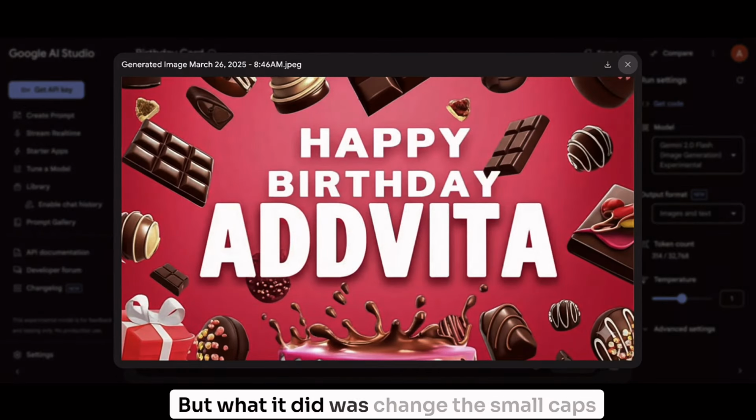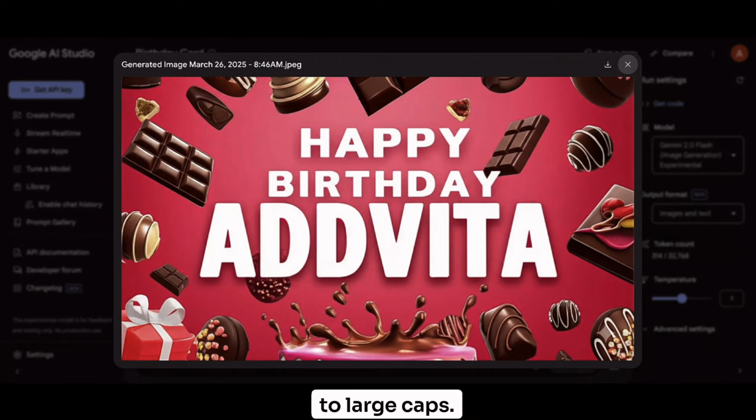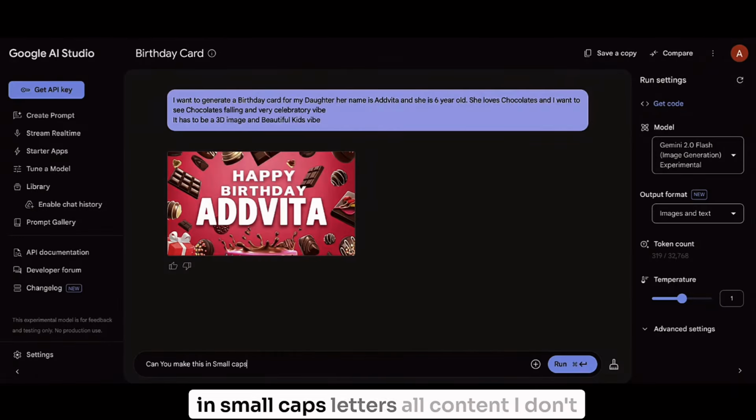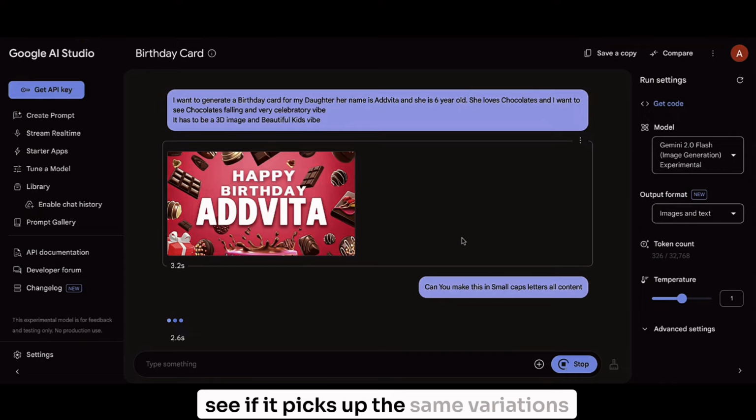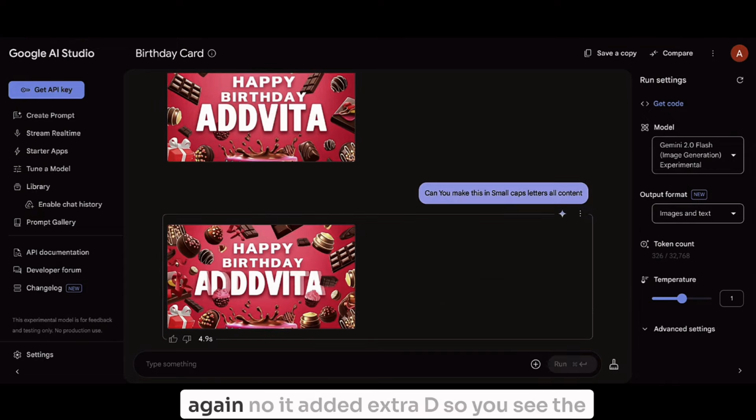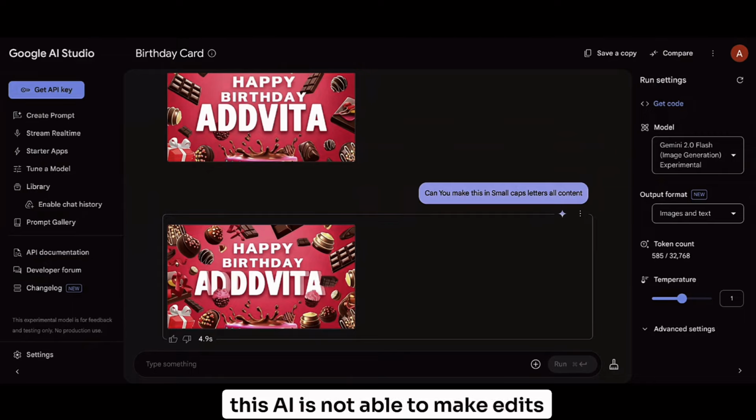But what it did was change the small caps to large caps in all the content. I will try to write it here and let's see if it picks up the same variations. No, it added an extra D. So you see, the AI in the first instance gives me the right answer, but this AI is not able to make edits on the images on the go.